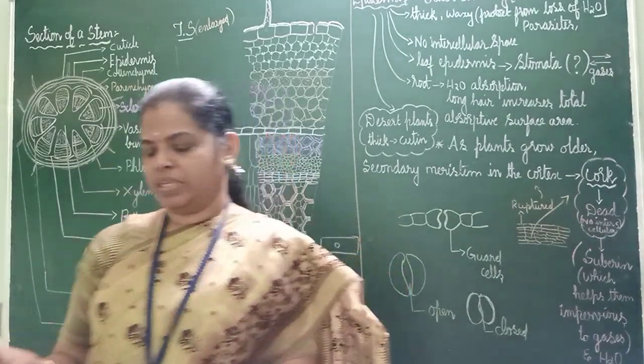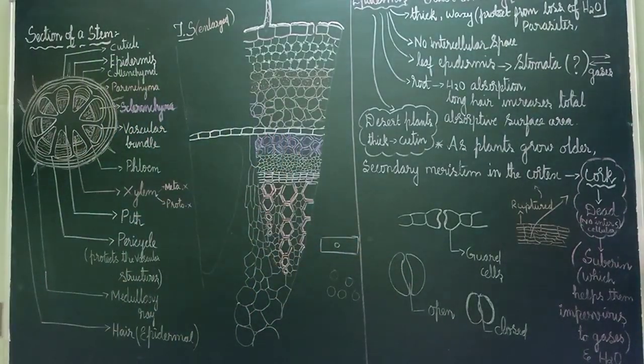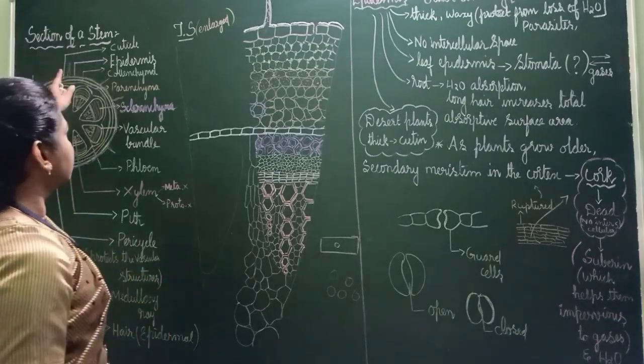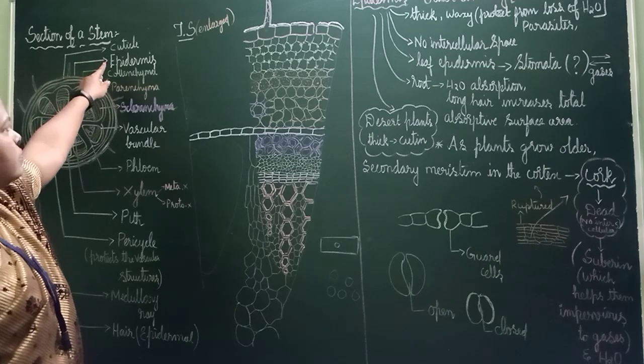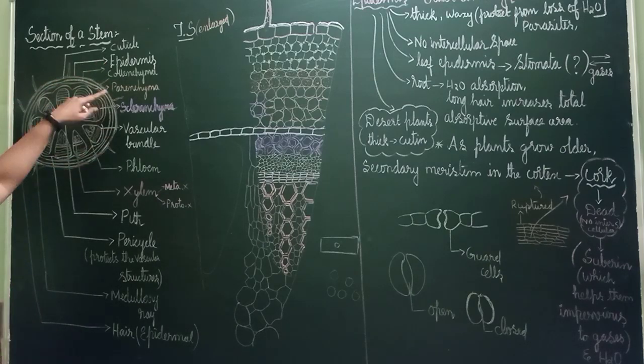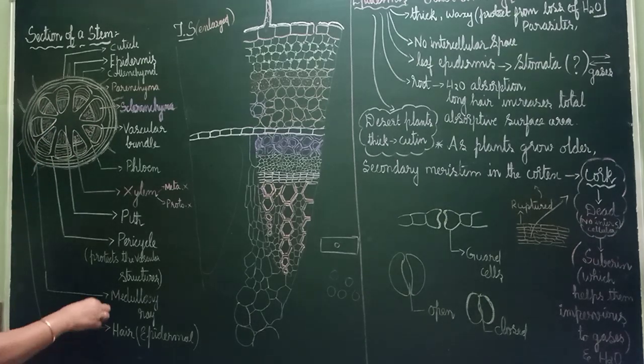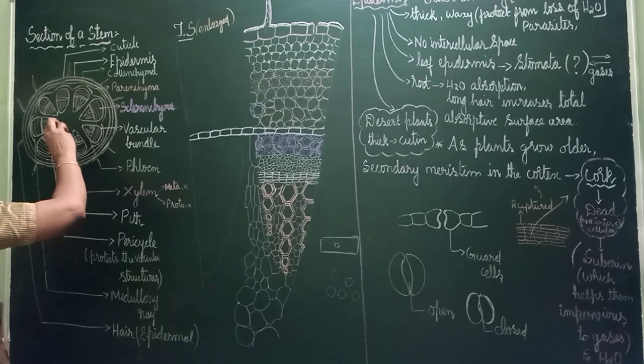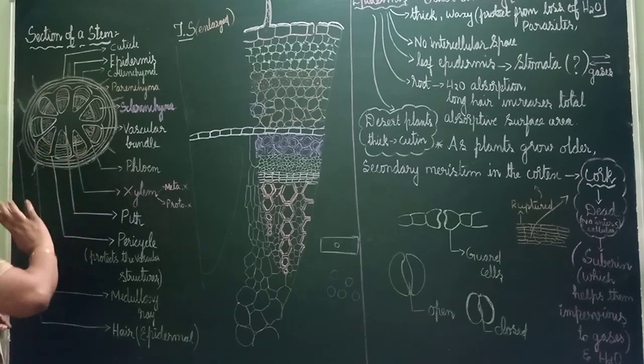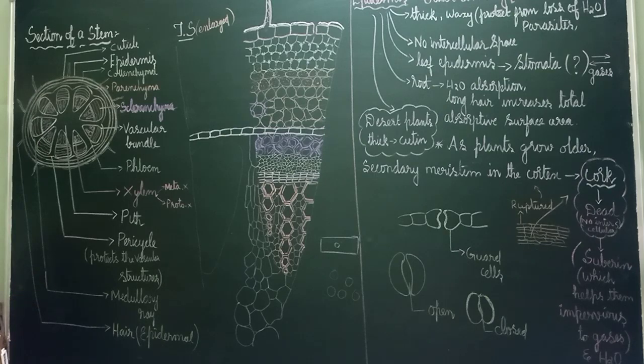Now we will keep everything aside, okay? The stem, blade, everything we will keep. Now we will see how it is. See here, section of a stem. This is the section which I am seeing under the microscope. Any stem if you take, a dicot stem, it will be like this. So after taking this, see here, like this it will be. The colors will be absorbed by that small piece, and this is the section.